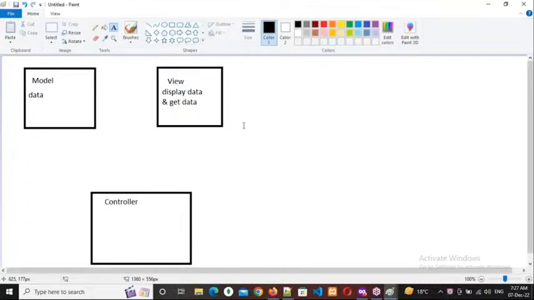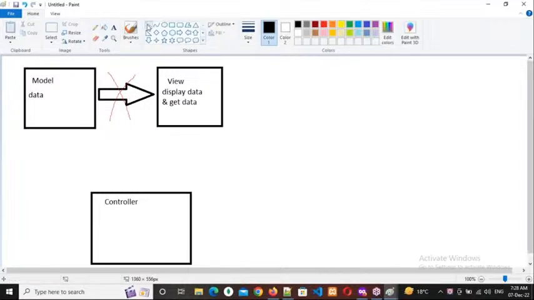Okay, right. Actually, where is data available? In the model. So though the data is available in the model, can I send data from the model to view directly? Respond everybody, as per your knowledge. Can I send this data directly from model to view? No, we cannot send this model data directly to the view. Okay, everybody, we cannot send model data directly to the view.